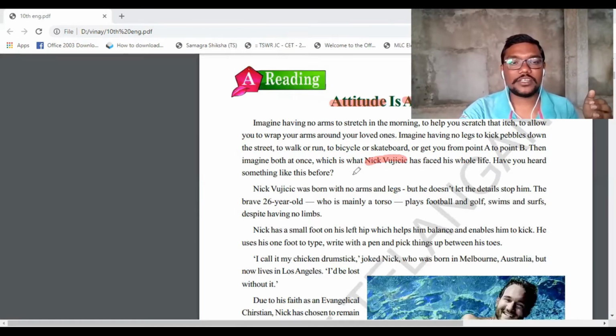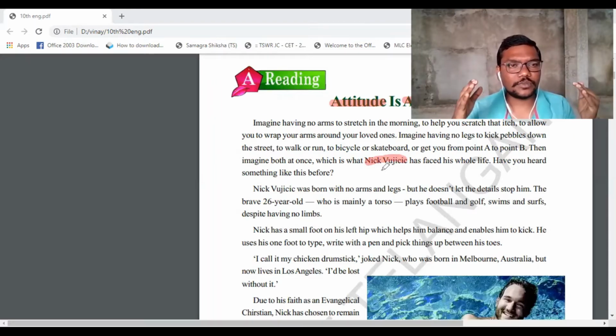Have you heard something like this before? Did you hear this type of stories before? Mostly we have heard of persons without arms and persons without legs, but both at once, probably we didn't listen to this sort of situation. But here we are going to learn it in this lesson.